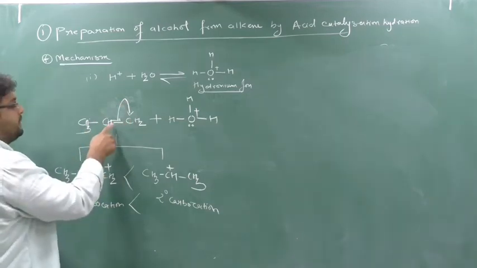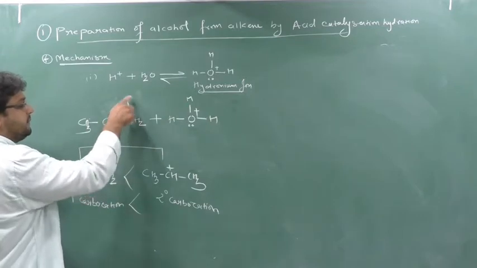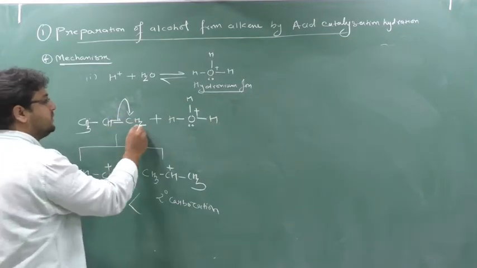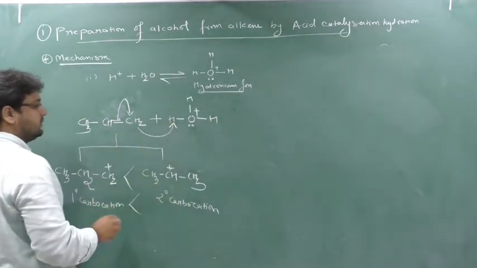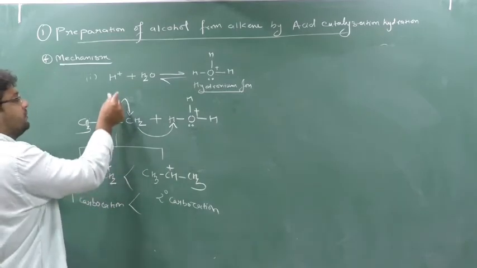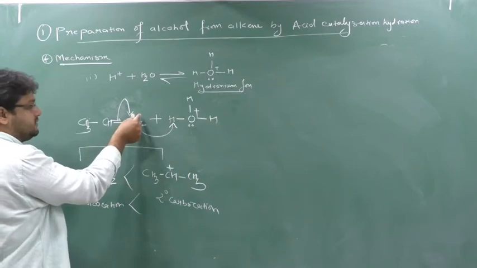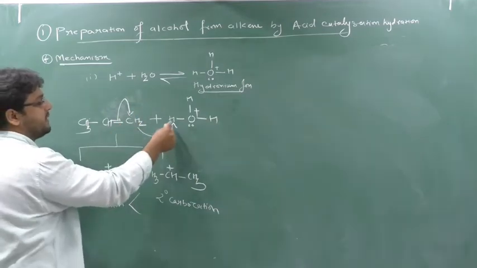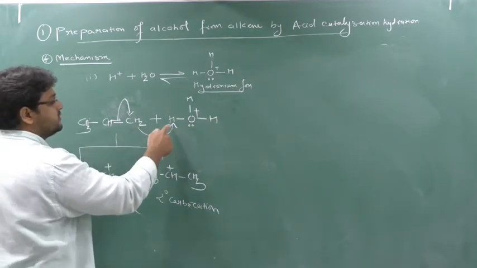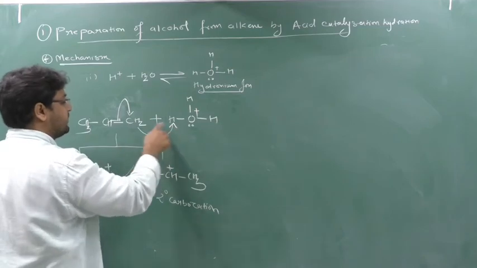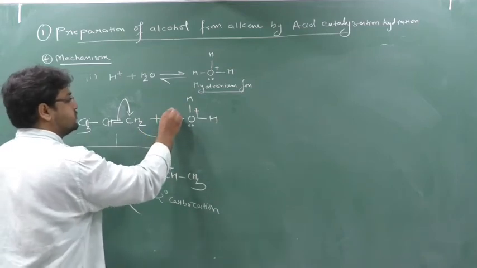Now see here, what will happen here? This bond breaks here, so this enters here. This bond break enters into this CH2, this CH2 will create a negative charge. This negative charge is satisfied by this hydrogen, so it will get this hydrogen. So when this reacts with this hydrogen, it will release this place.